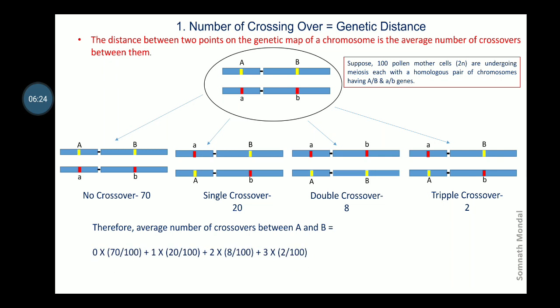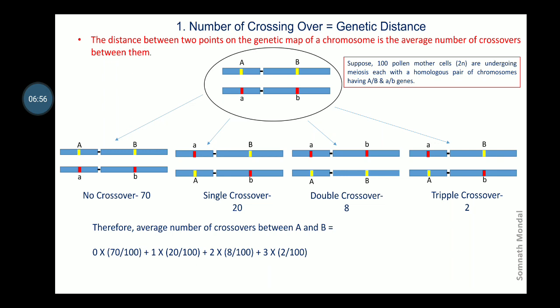Now therefore the average number of crossovers between A and B is like, 0 or no crossovers are 70 out of 100. Therefore 0 into 70 by 100 plus 20 single crossover, that is 1 into 20 by 100, 8 double crossover, that is 2 into 8 by 100, and 2 triple crossovers, that is 3 into 2 by 100.